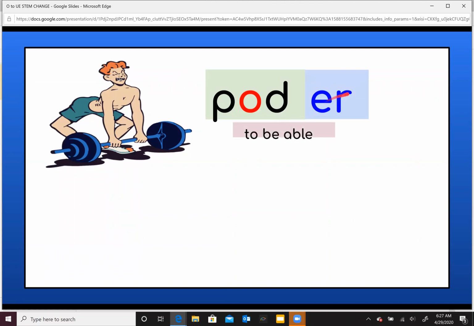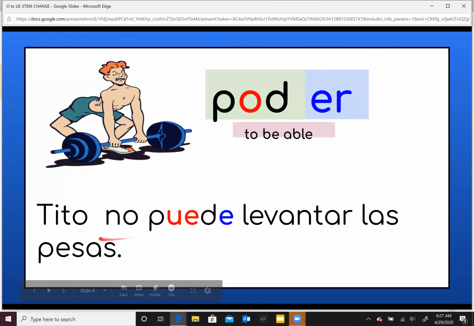So I identify my ending, which is an ER in this case. I look to the left and I find my stem. And I find my vowel in the stem is the letter O. And this is the one that's going to change, the O to the UE. For example, Tito no puede levantar las pesas. Tito is the pronoun él. That's why the ending for él is the E. And the O changed to the UE, if you can see right here. Tito cannot lift up the weights.